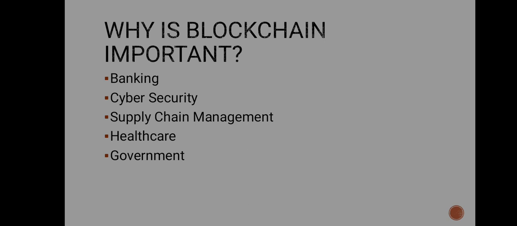The presence of a central authority not only complicates the transaction but also creates a single point of vulnerability. If the central database was compromised, both parties could suffer.